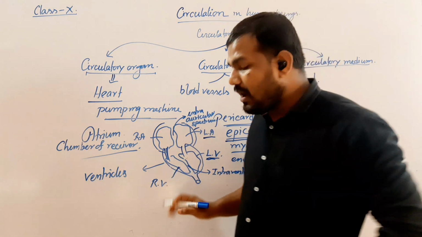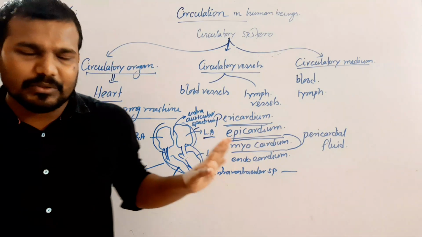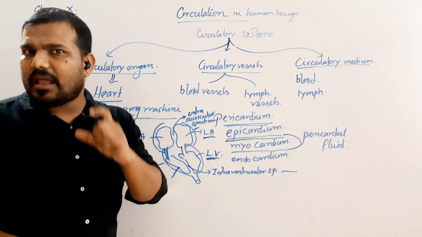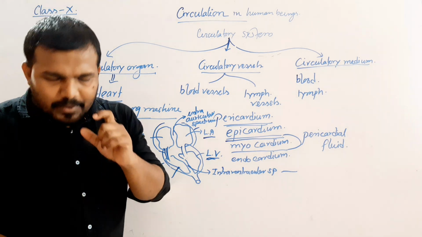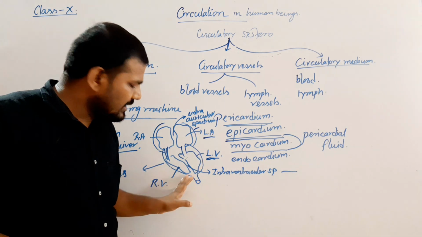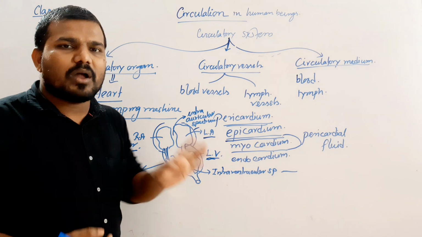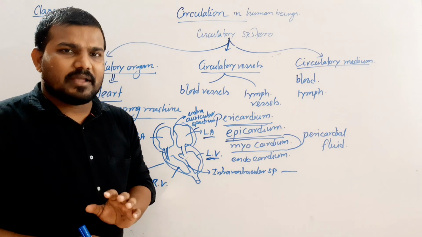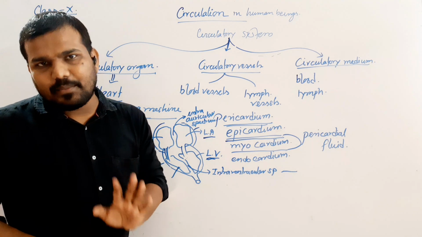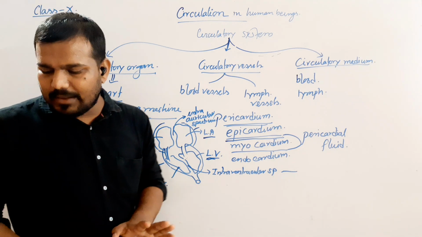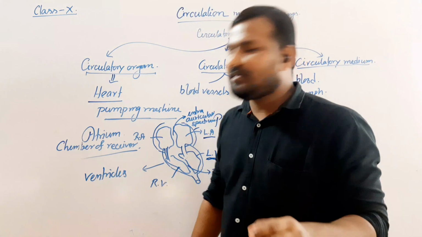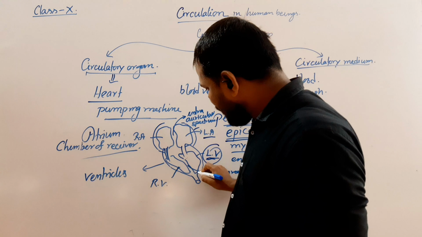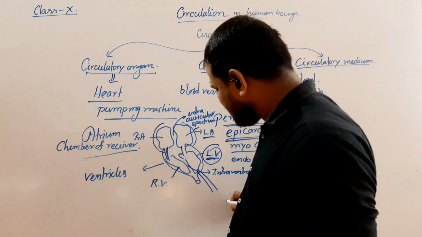Clear? Now, another valve is the pulmonary valve. What is pulmonary valve? We already know about the pulmonary arteries. So, between the right ventricle and the pulmonary artery, one specialized valve is present, known as the pulmonary valve. And the aortic valve is a specialized valve present at the left ventricle, from where the blood is circulated towards the body.